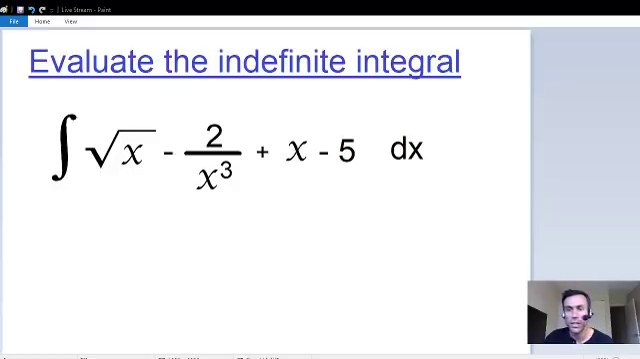I did receive a lot of questions on integration. So I created a lesson that's going to go over a little bit about integration, a little bit about finding the area underneath a curve. I hope you guys learn a lot from this, and I'm excited to do it.